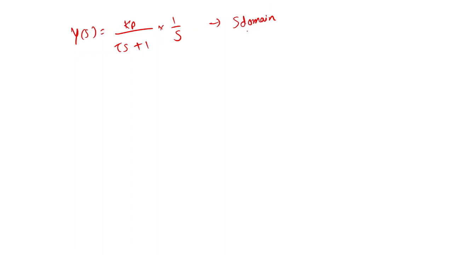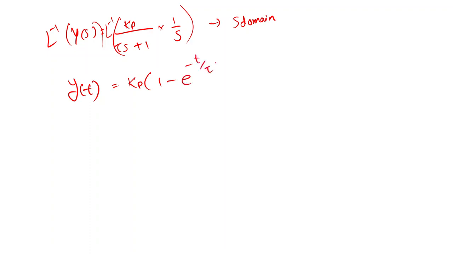Now if I had to find the temperature with respect to time, that is, how is the output changing with respect to time, I need to take the inverse Laplace of this equation. To do that, you need to change this into partial fractions, which you would have studied in mathematics. If we take the inverse Laplace of this equation, we get y(t) equal to Kp into 1 minus e raised to minus t upon tau.